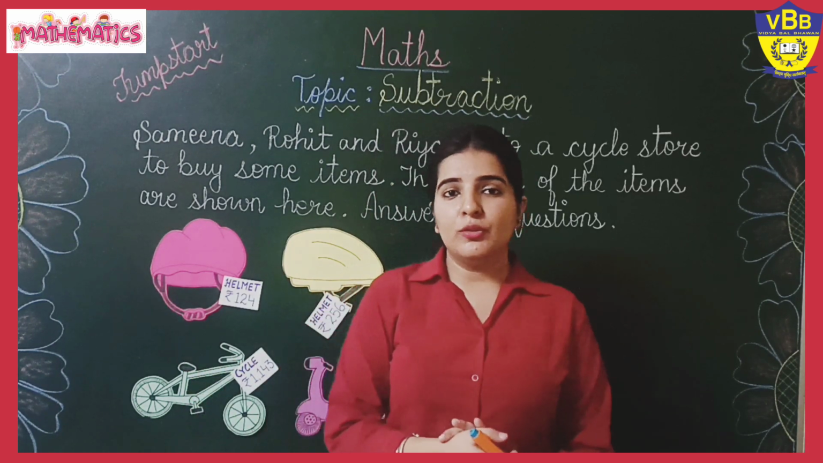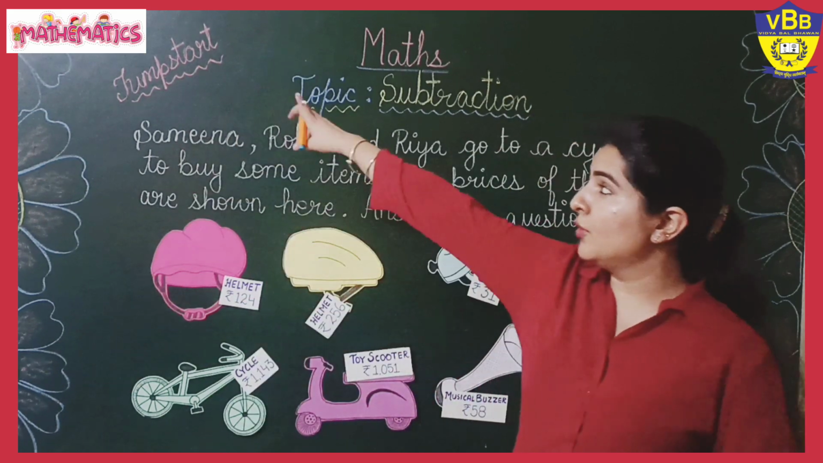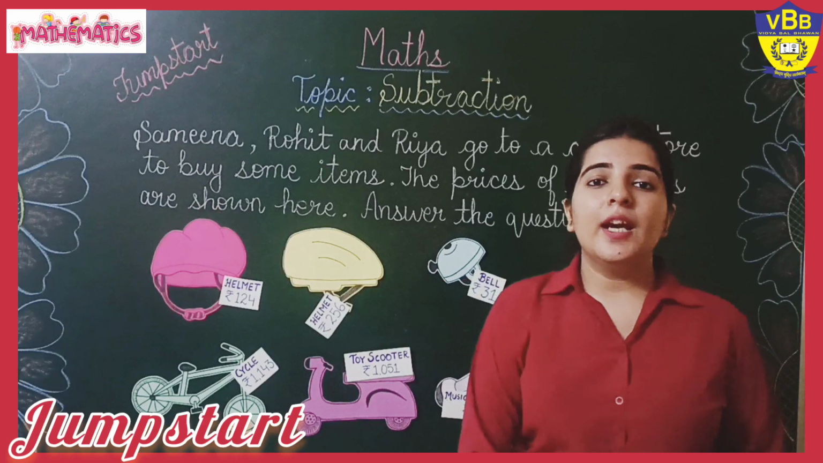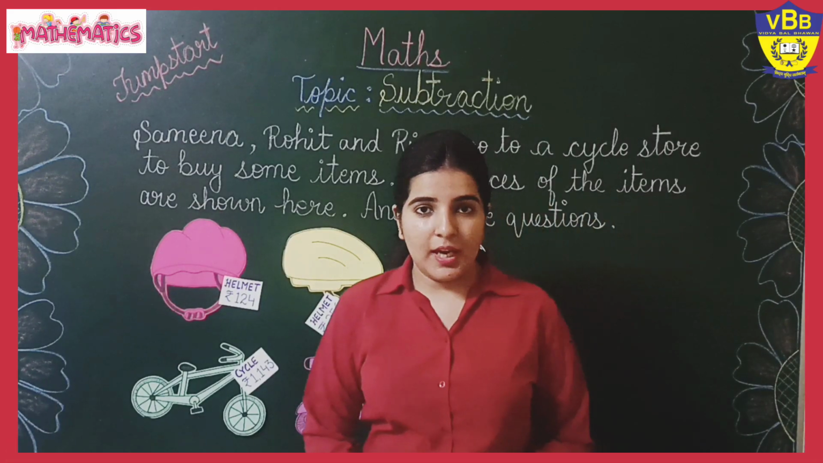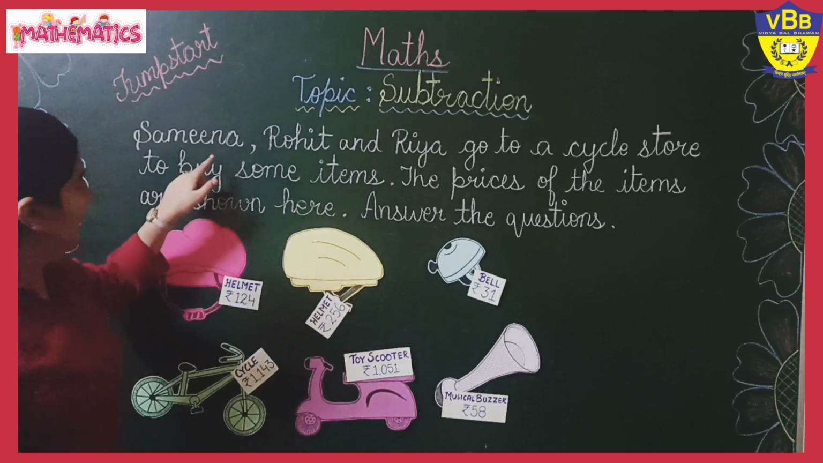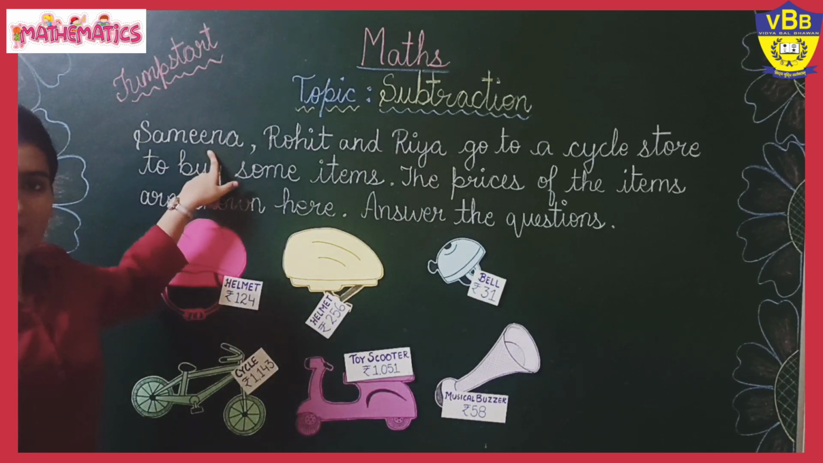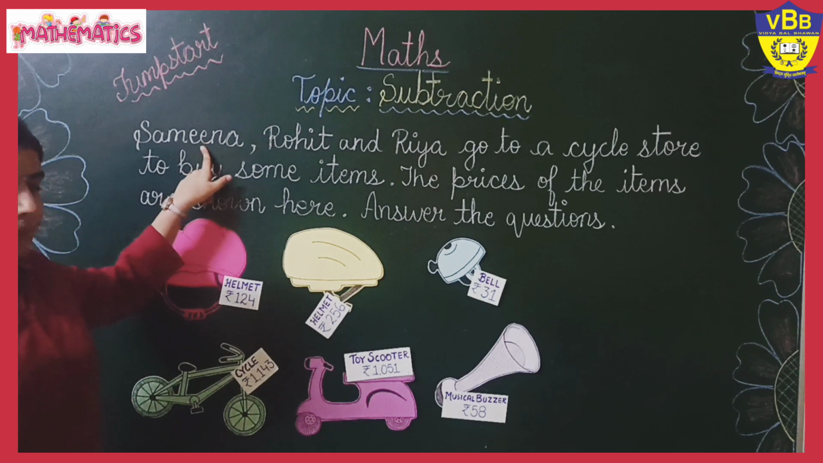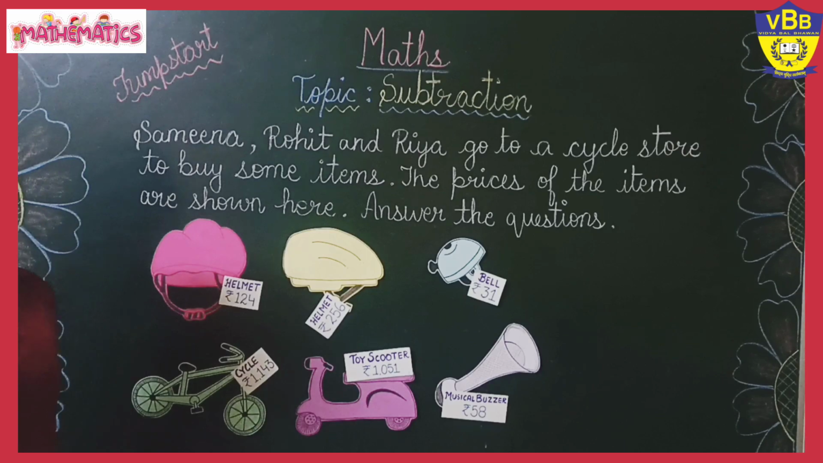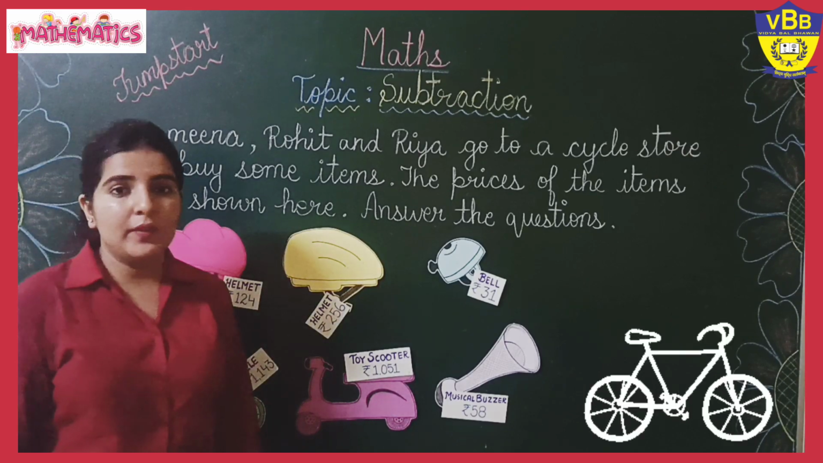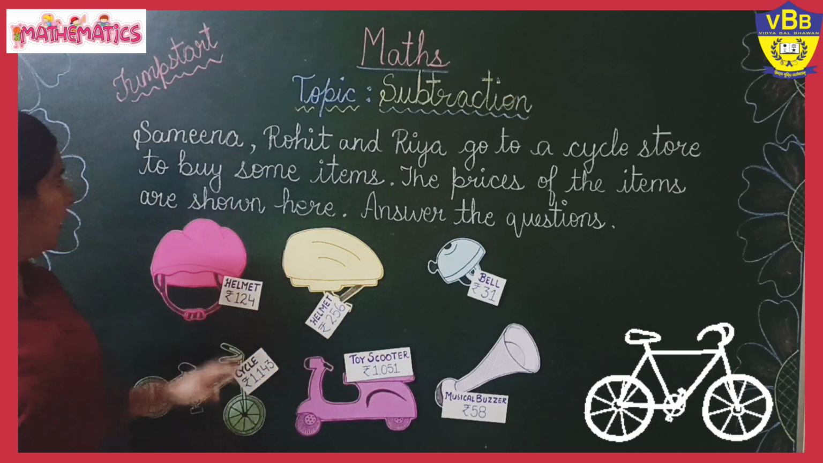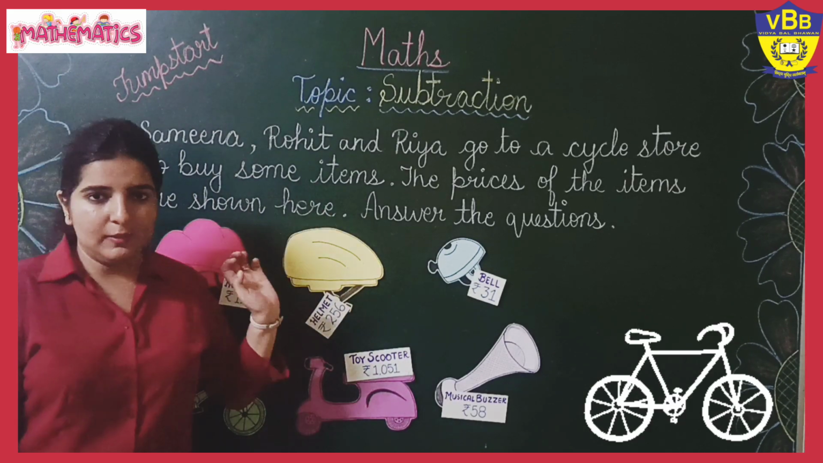Great. So students, in your book we are going to start with the jump start. Here is the question where it is written that there are three children: Seema, Rohit and Riya. They are going to a cycle store. Where are they going? They are going to the cycle store to buy some items.